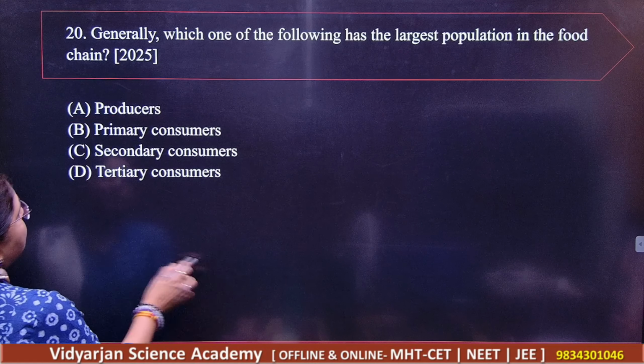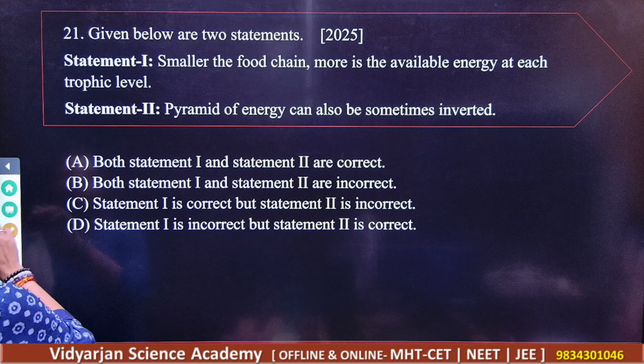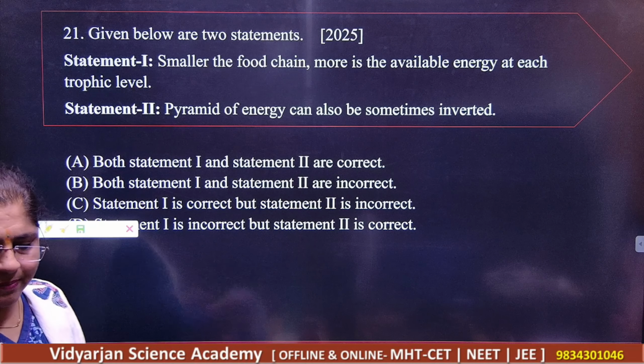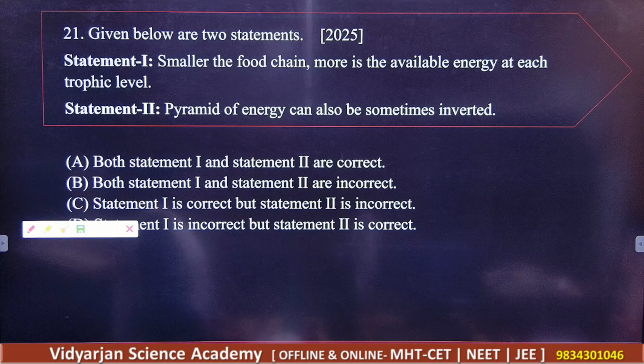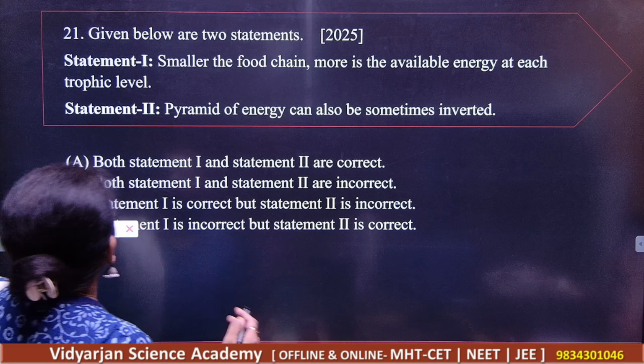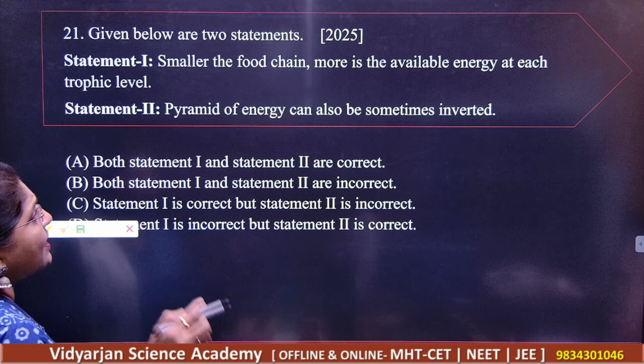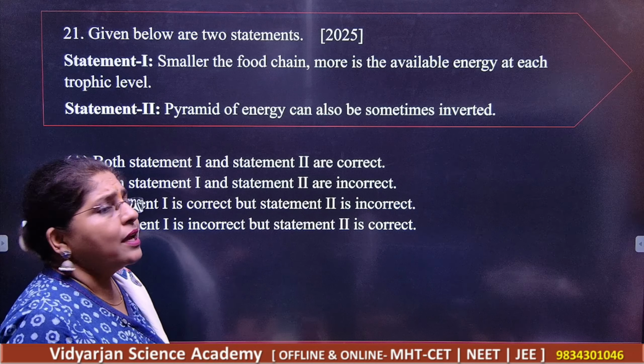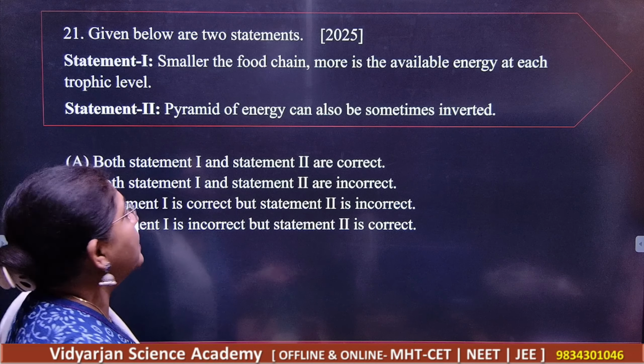Next. Read the statements carefully. See statement number 1: the smaller the food chain, the more the available energy at each trophic level. And statement 2: pyramid of energy can also sometimes be inverted.